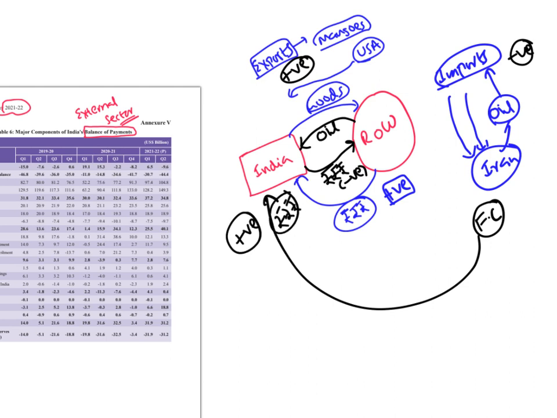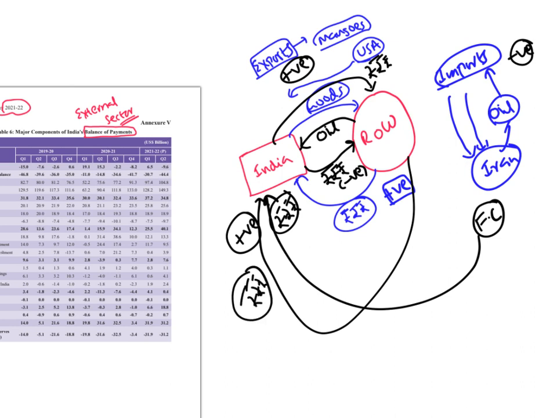Similarly, when an Indian goes to a foreign country and establishes a business there, the money is going out. When India takes a loan from the World Bank, money is coming in. But when India pays interest on the same loan, the money is going out.